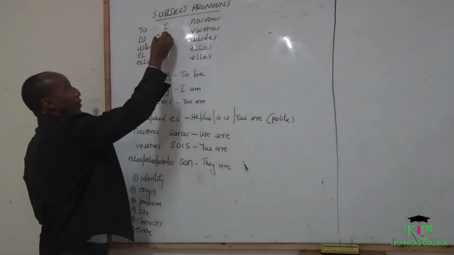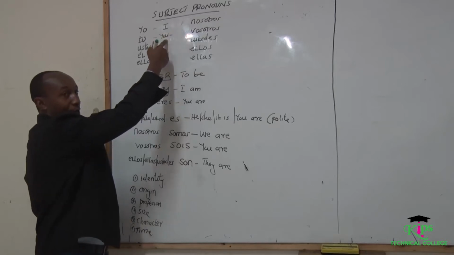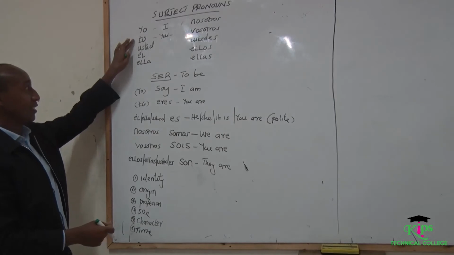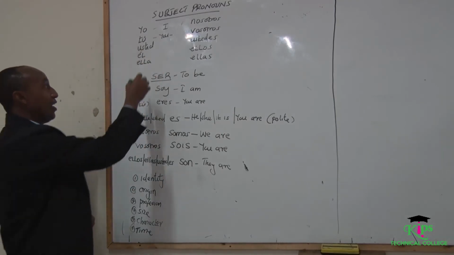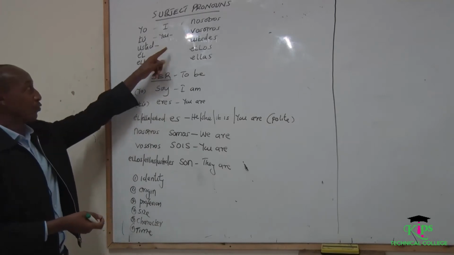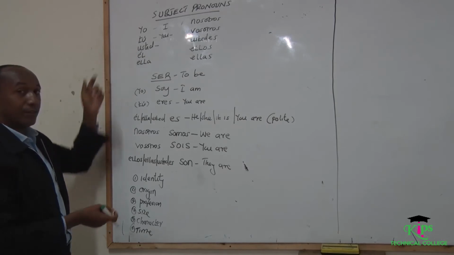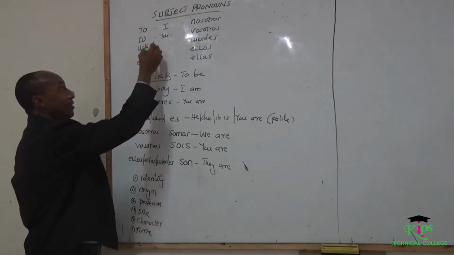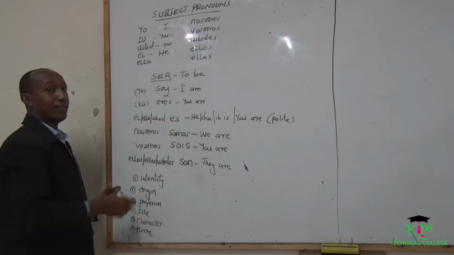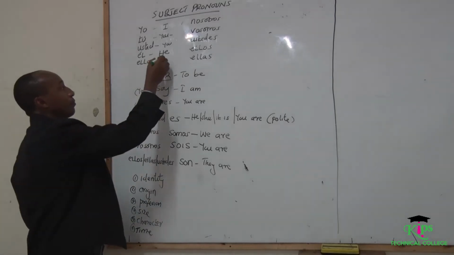Tú means you, but this one is informal, not formal. You have to show the accent, because without an accent it means something else. We have usted. The word usted also means you, but formal. So remember, tú is informal, usted is formal. Then we have él. Remember to show the accent. Without the accent, this one means something else. So él with an accent is he. We have ella, which is she.